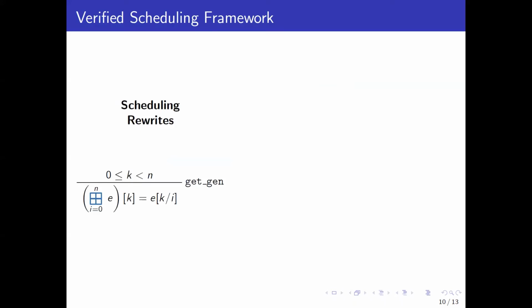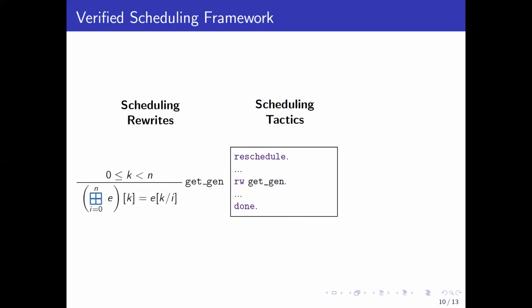Our framework contains an extensible set of Coq theorems that we call scheduling rewrites that are modular statements of equivalence, often conditional, between two programs. We also provide a powerful set of tactics that automates away proof details such as any preconditions for the scheduling rewrites applied. This allows the programmer to reschedule their program in a high-level proof script that applies a sequence of scheduling rewrites and reads at the level of abstract details similar to that of a mathematical proof.